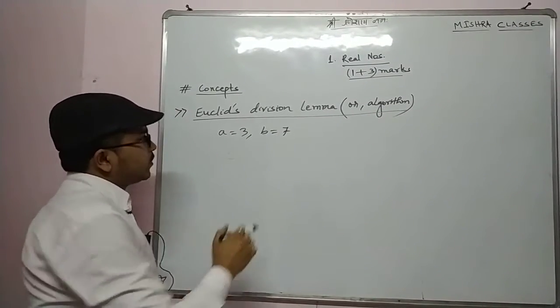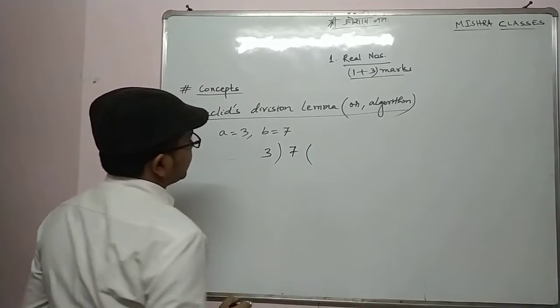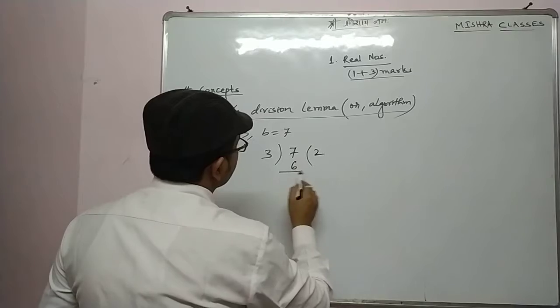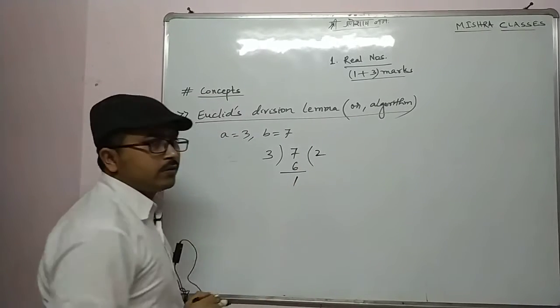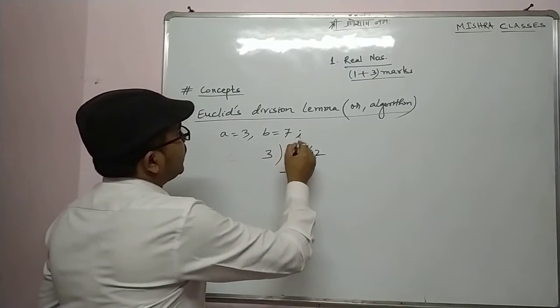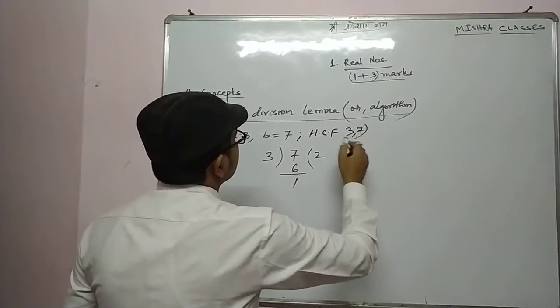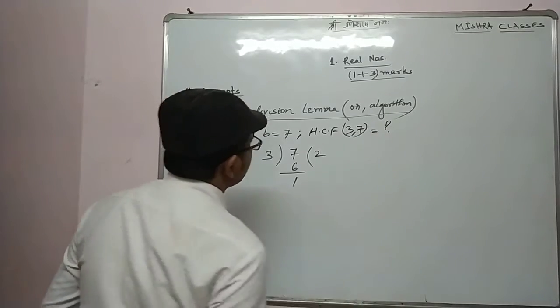So when I divide, I write 7 here and then 3 here. 3 twos are 6, remainder is 1. Now I have to find the HCF of 3 and 7.